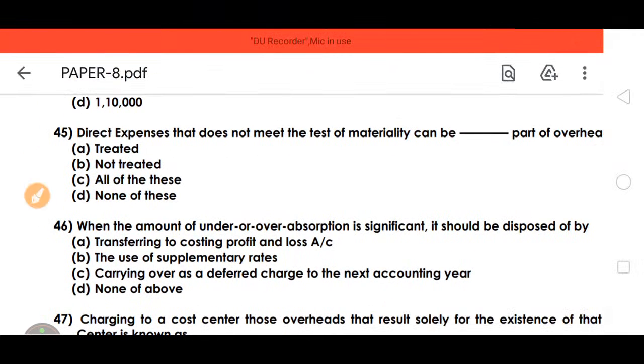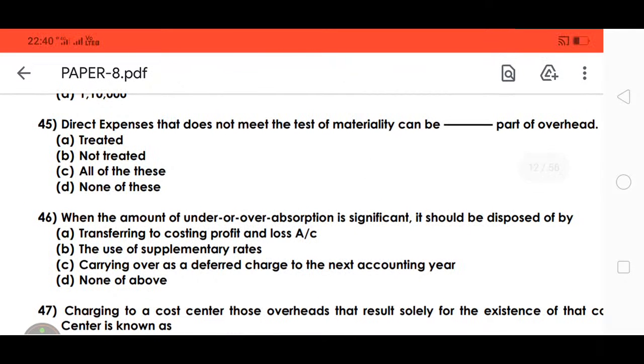When an amount of under or over absorption is significant, it should be disposed of by the use of supplementary rates.